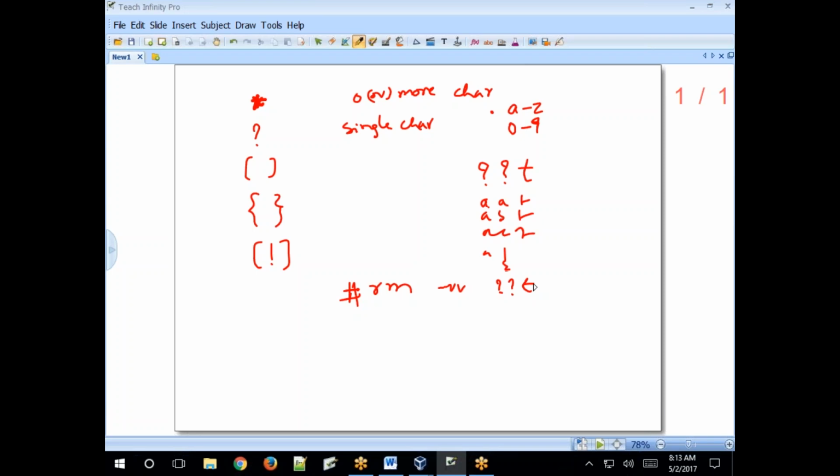The file name is anything, but it must be a 3 characters length file, and it must end with T. Clear? Like this, you can use these wildcards with any command: cp, copying, move, find. There are a lot of commands.